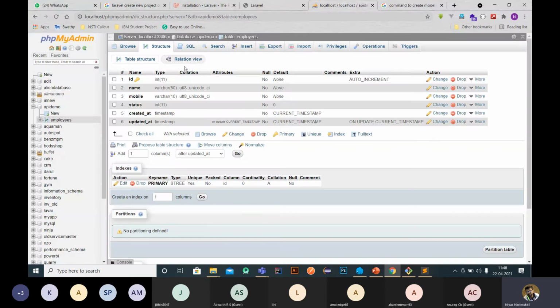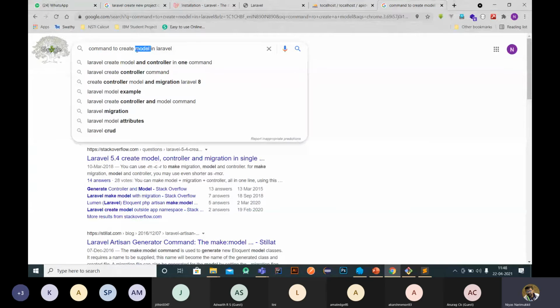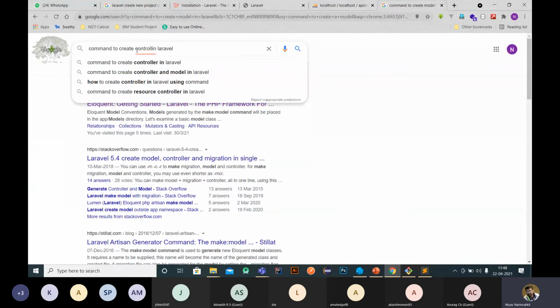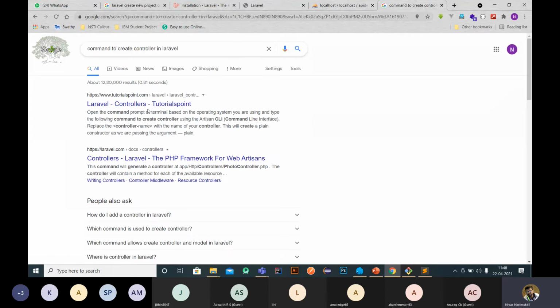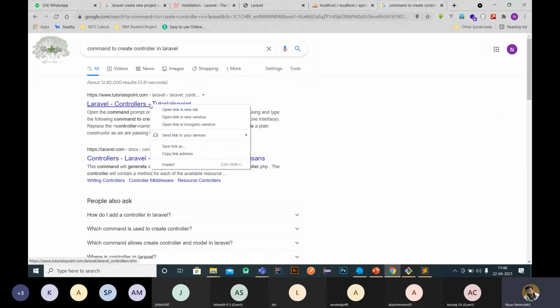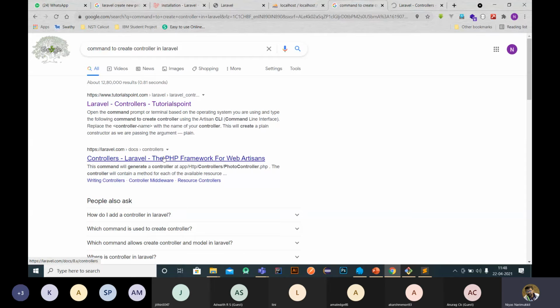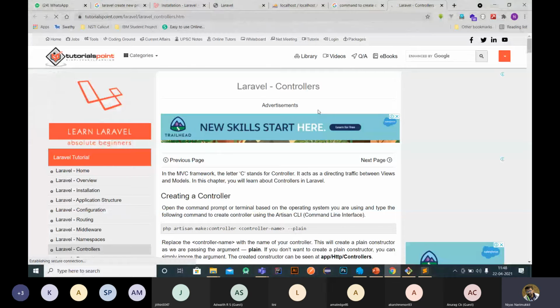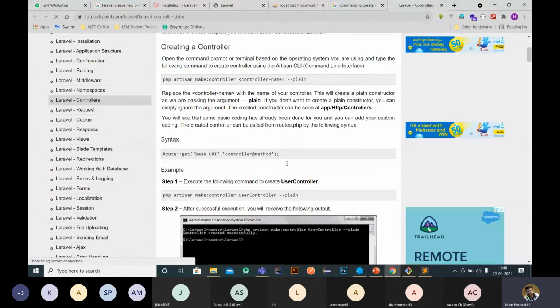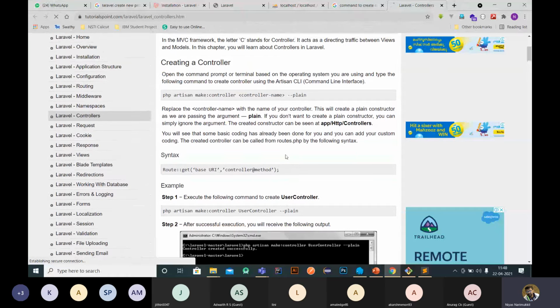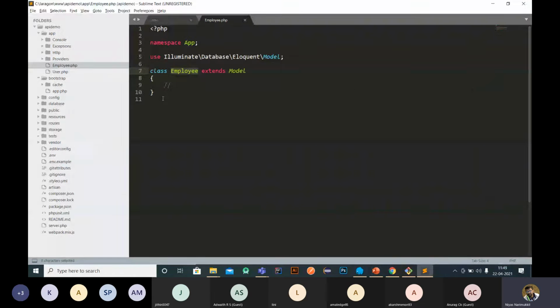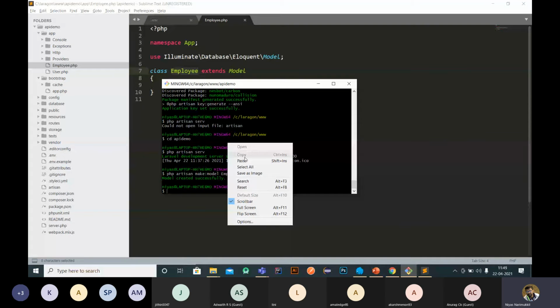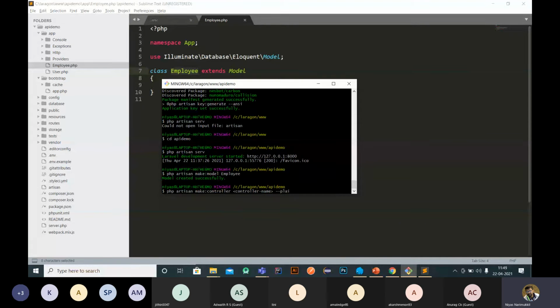So for that, again, we can use a command to create the controller.